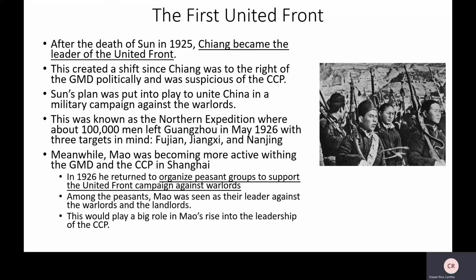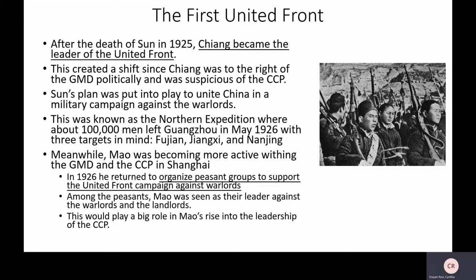This was known as the Northern Expedition, where more than 100,000 men left Guangzhou, I think that's how you say it. I don't know. I'm so sorry. In May 1926, with 3 targets in mind: Fujian, Jiangxi, and Nanjing.